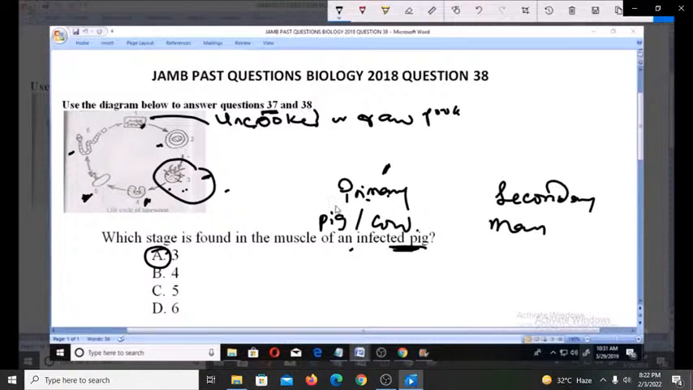The digestive juice of the secondary host removes the protective layer around the eggs, so that you will now have the embryos that are born through the intestinal wall of the secondary host that carries them. So that is actually what goes around in this life cycle of tapeworm. So option number 3 is the right answer to this.